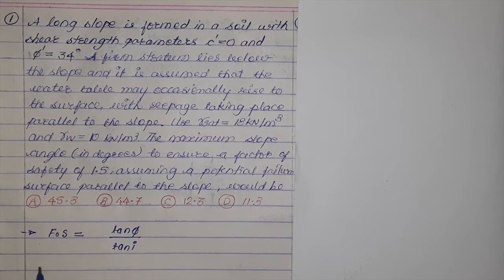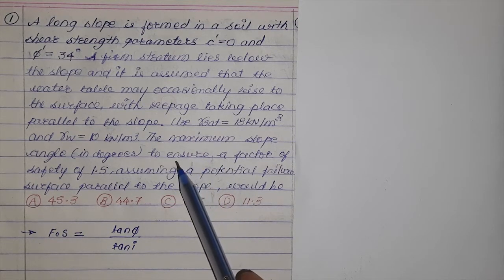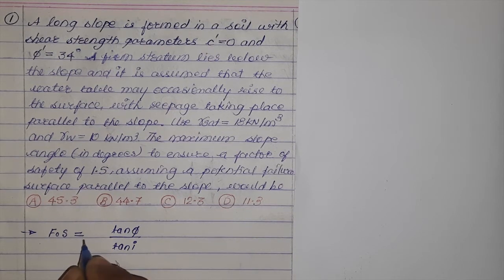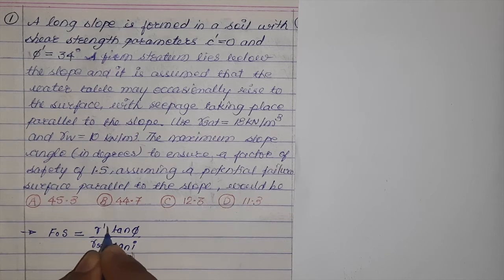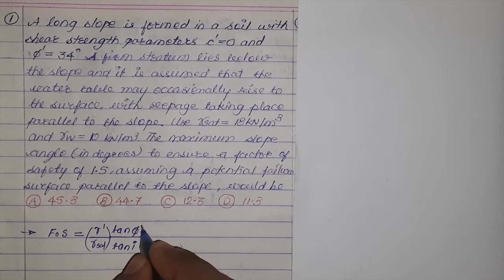In case of cohesionless soil, factor of safety is written as tan phi upon tan I. This is applicable to an infinite slope. But here the seepage is going to occur parallel to the surface, and also the water table is at the ground surface. Hence, this is further modified as FOS equal to gamma submerged divided by gamma saturated, multiplied by tan phi upon tan I. Here phi would be written as tan phi dash.